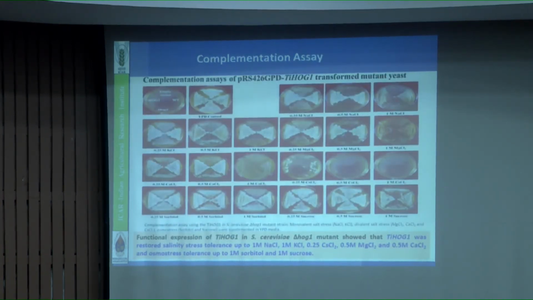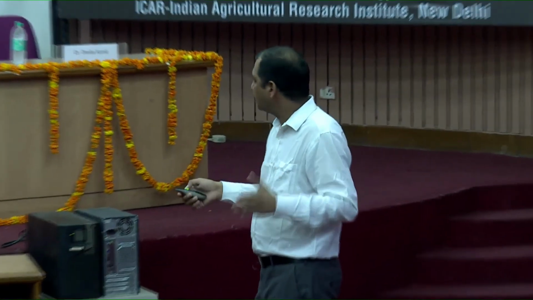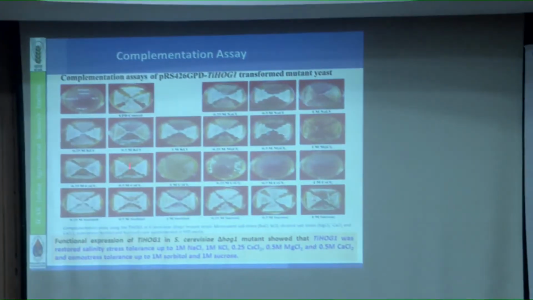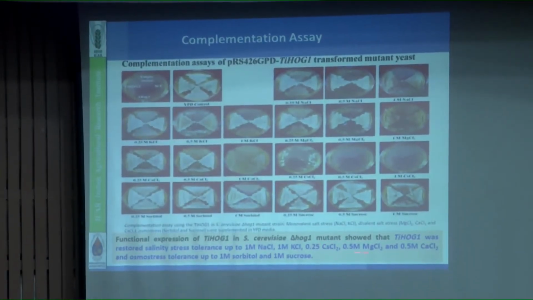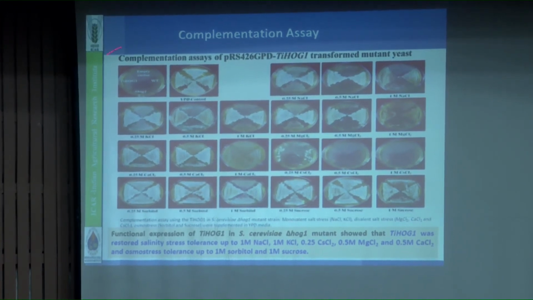Further, it is a complementation assay. Typically it is functional. So what we did, we knocked out the gene through this assay. After knockout, what are the changes in the morphology of the fungus? If you see here, TIHOG1 restored salinity tolerance. Here we used different types of salts: sodium chloride, potassium chloride, calcium chloride, like that. In the presence of different salts, we checked the growth of Tilletia indica.